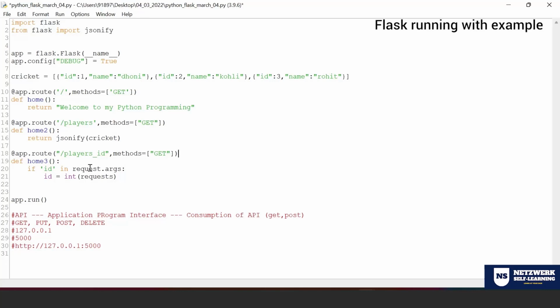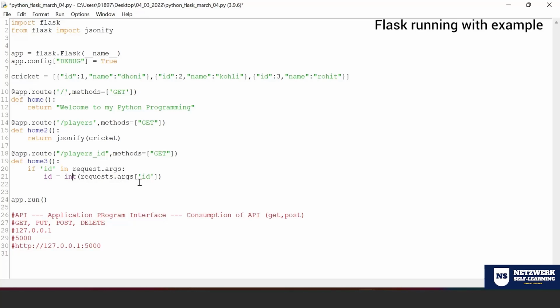After it reaches this specific path, I'm converting to an integer. What integer? request.args. Whatever argument I get will be in the form of a dictionary. So I'm just getting the ID from the URL, getting this dictionary key and converting it into an integer. ID is a key, and whatever is passed as part of ID is what we call the value. So the value that I'm getting as the argument of the ID key will return a number, and I'm keeping that number in integer form.